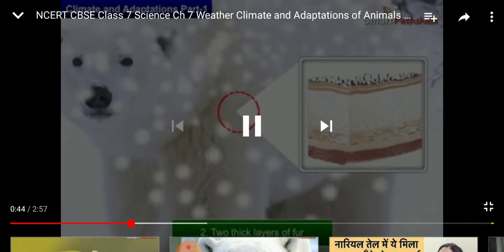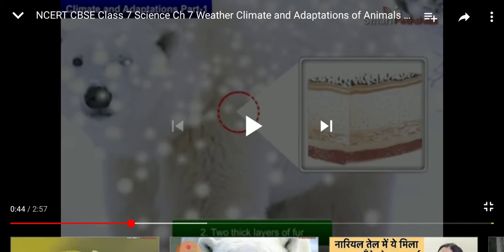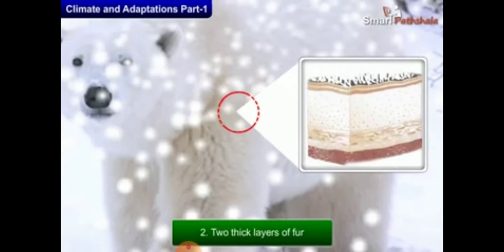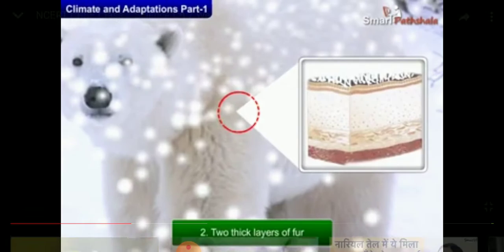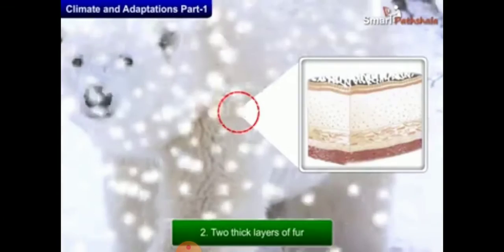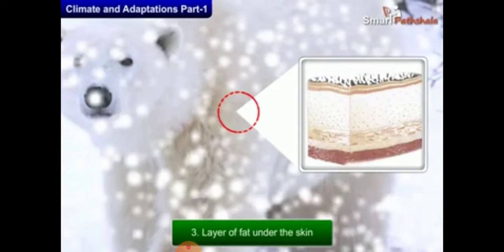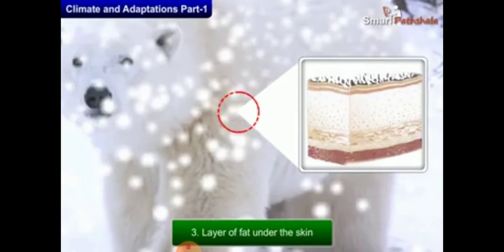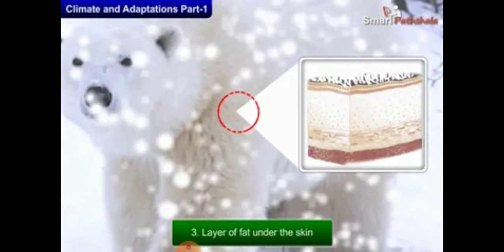The second characteristic is that it has two thick layers of fur, as you can see in the figure. It has a thick layer of fat called blubber under its skin, and its body is covered with two layers of fine fur that trap the air and insulate the animal from the cold. Now you can see in this animation the two thick layers of fur and a layer of fat under the skin, which is called blubber.